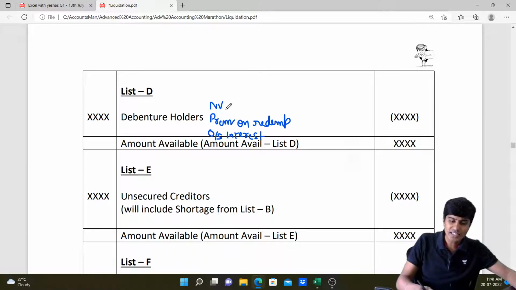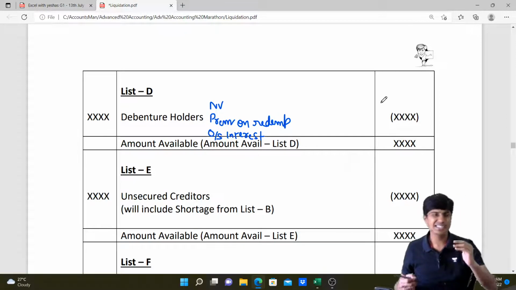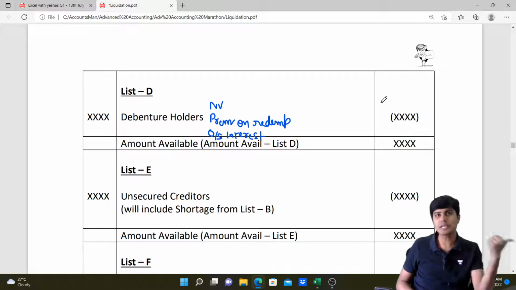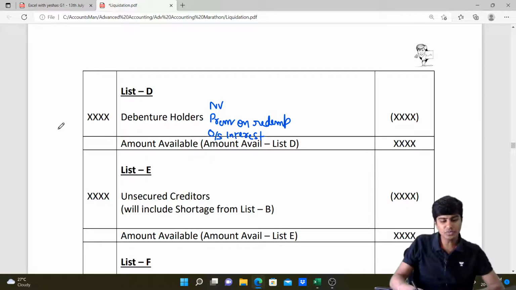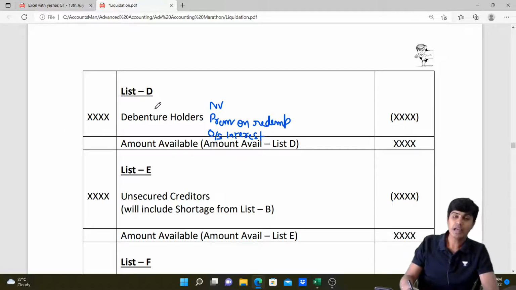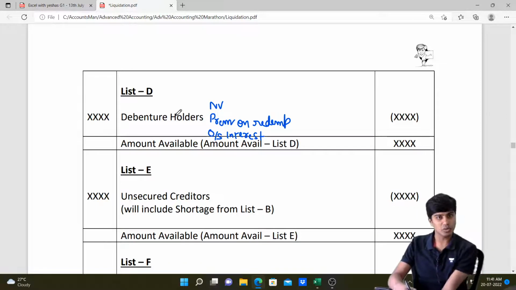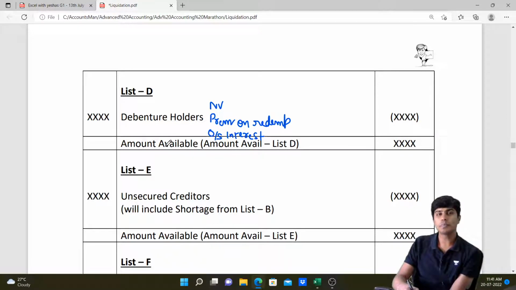In such a case, the amount outstanding is more and the amount paid is less. That would lead to surplus and it would go to list H. I hope you got this. That's with our list D debenture holders. After we pay off our list D debenture holders, any money remaining will be used to pay list E.